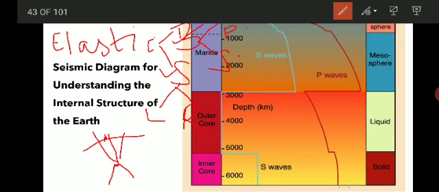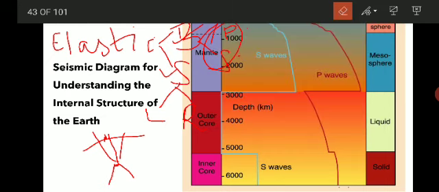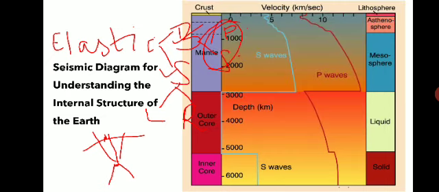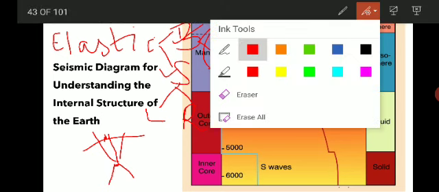Now, if we want to know the internal structure of the earth, we must concentrate on these two waves, the P waves and the S waves, because they travel deep inside the earth. So we need to understand these waves first.